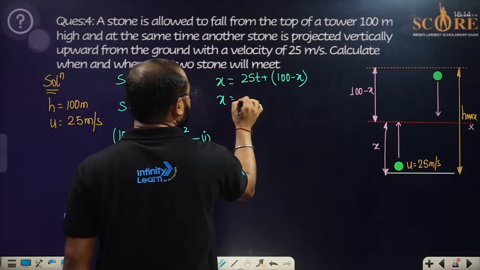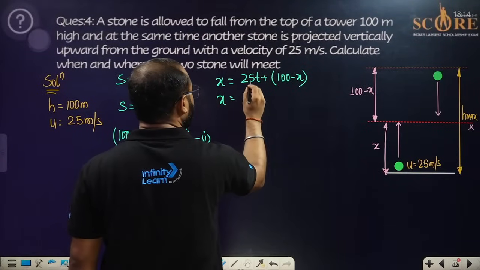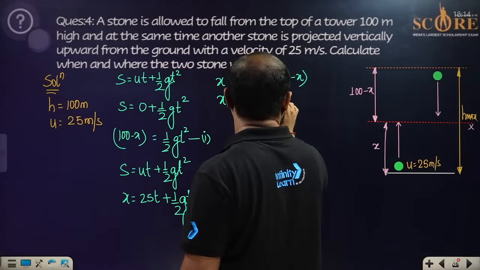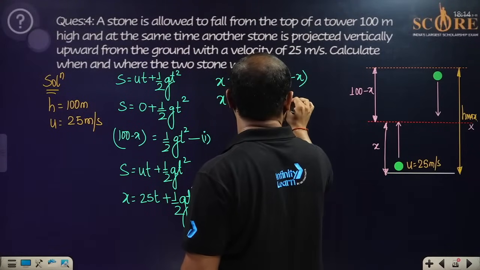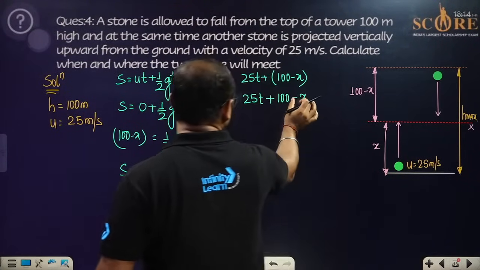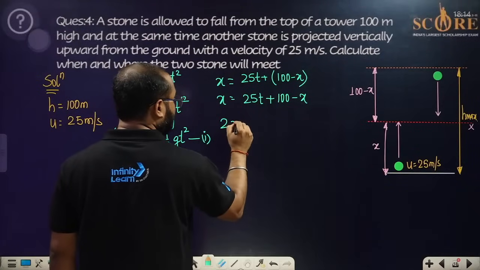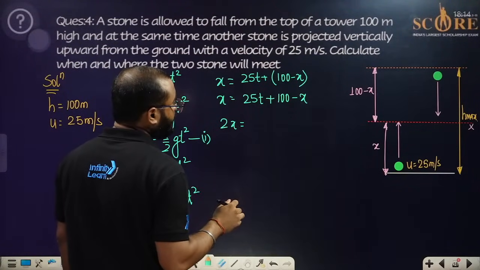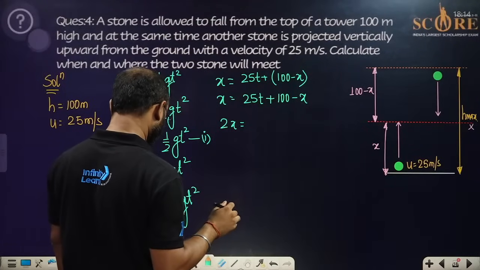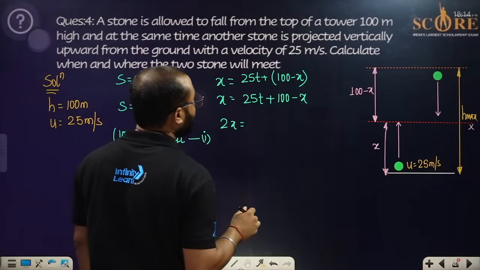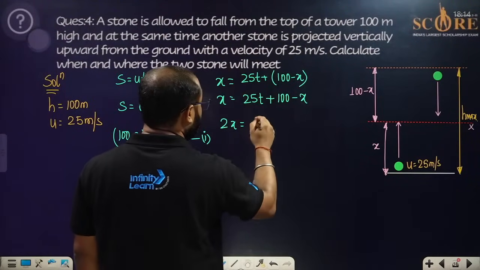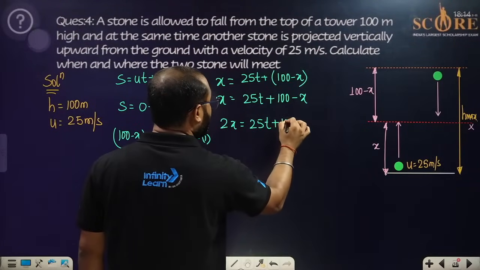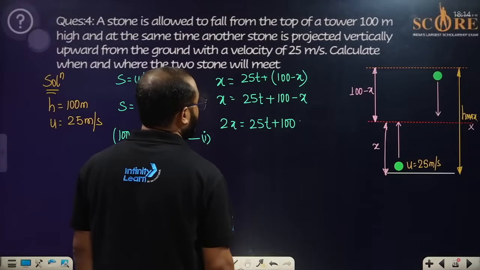So if you want to solve this, how are we going to go with this? That is 25T, people, 25T plus 100 minus X. So this X will be going this side. 2X will be equal to 25T plus 100.